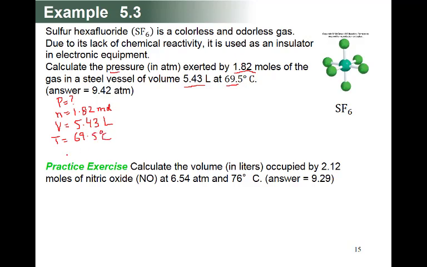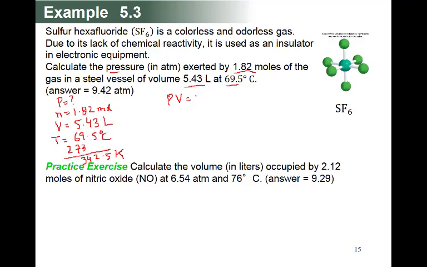degrees Celsius, and you have to add 273 here. So this will become 342.5 Kelvin. So these values, this is Kelvin. So these values you can use in the ideal gas equation.